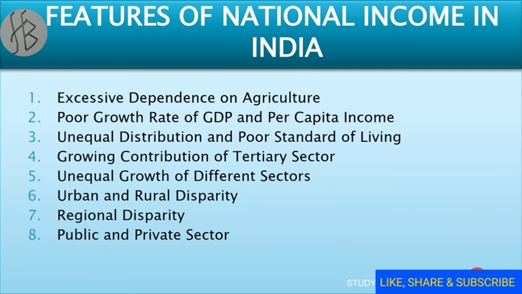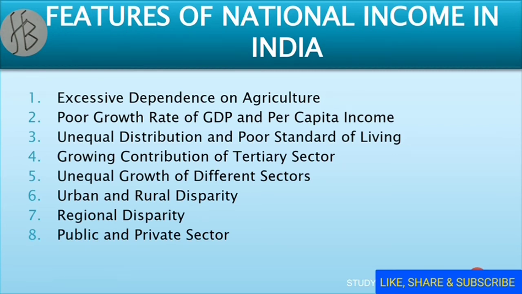Now we will discuss the features of national income in India. First point is excessive dependence on agriculture. This is the most striking feature of India's national income, that a considerable proportion, 27.8% of the national income, is now being contributed by the agriculture sector.